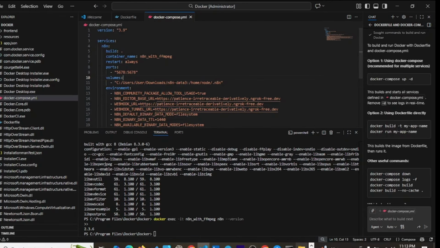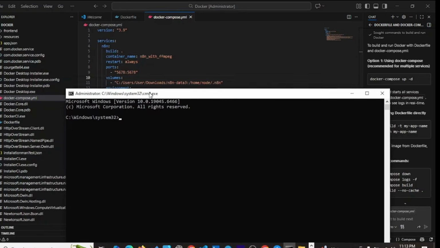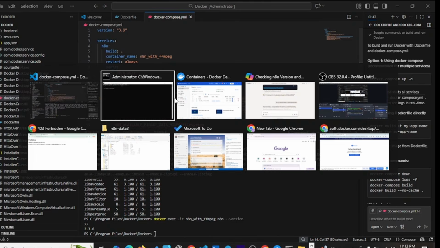So what we have to do now is to come to this cmd that we've opened down. There's something I need to show you. See this URL here that we got from ngrok. We'll take it just from after the double forward slash, leave everything else, copy it, and bring it here.